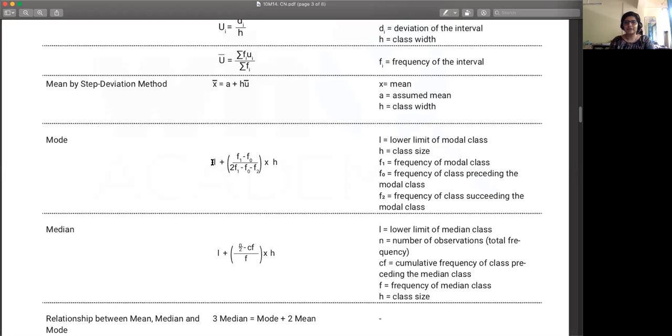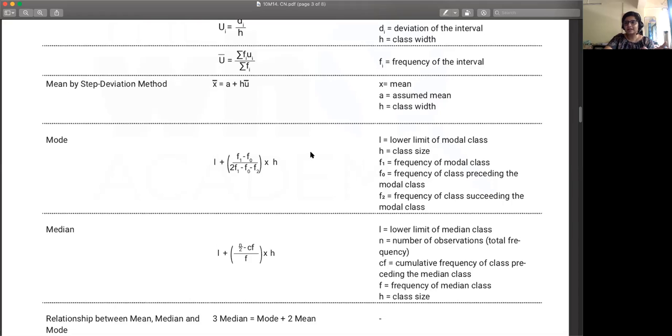L is the lower limit of the modal class. H, the one you're multiplying, is the class size. And you only need to figure out which is the modal class, and all of the other values in the formula are related to that particular class. Once you figure out the modal class, you will get the frequency of the modal class, and then the one above and the one below it.